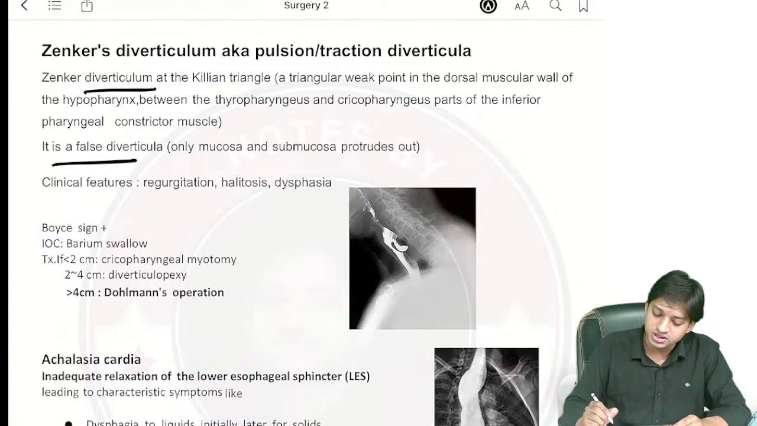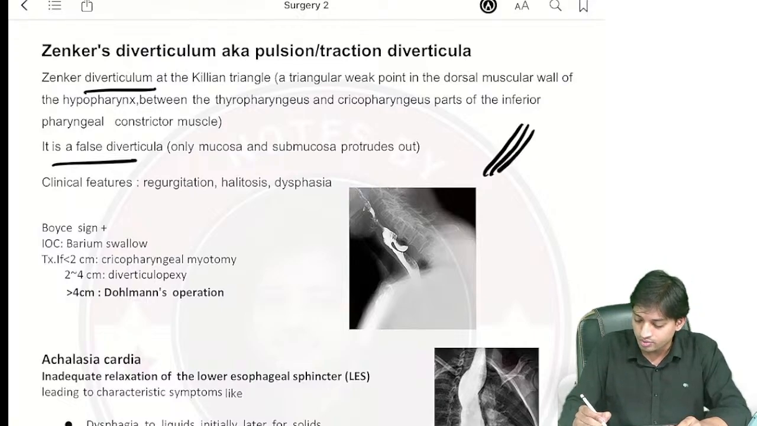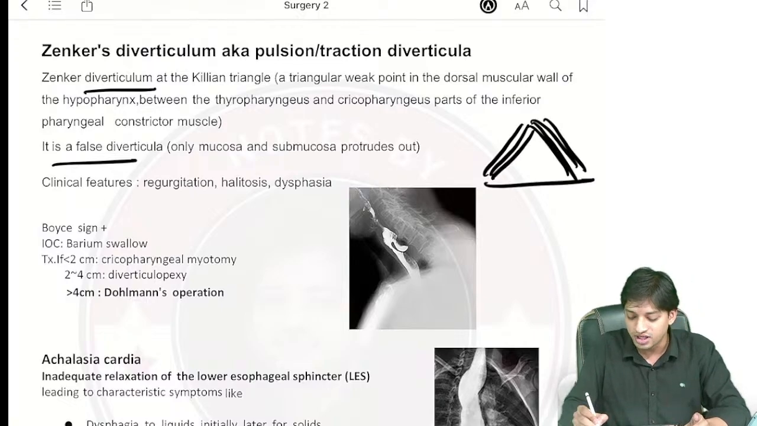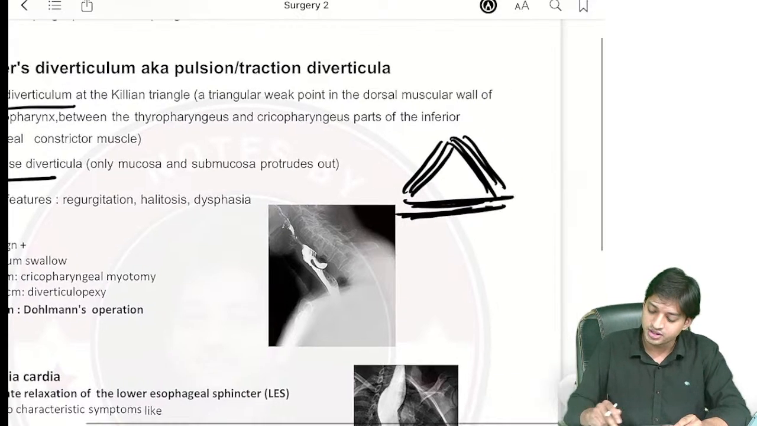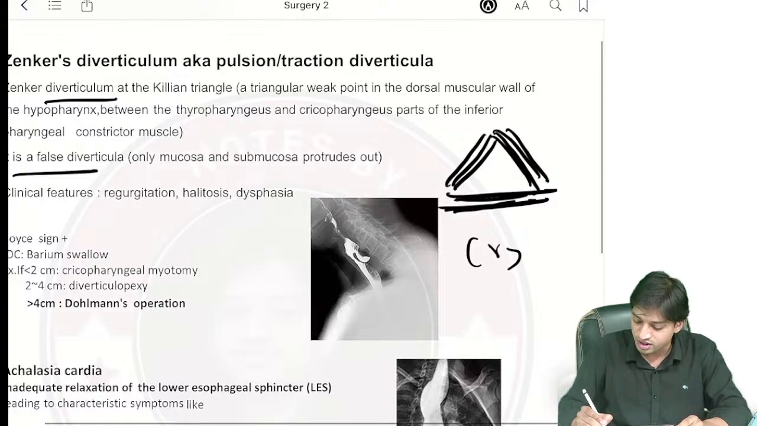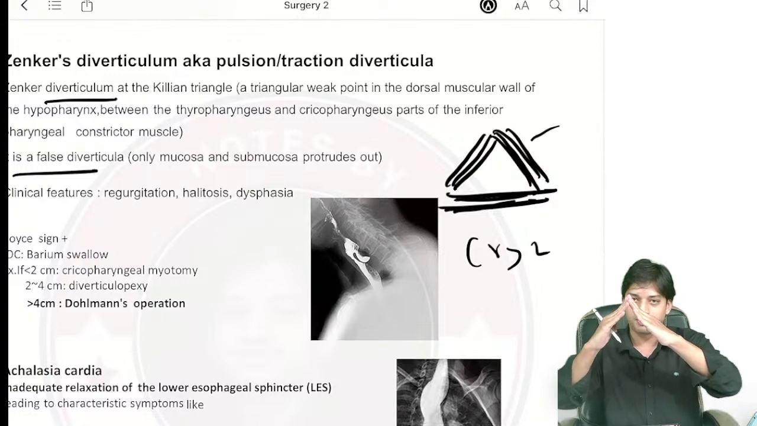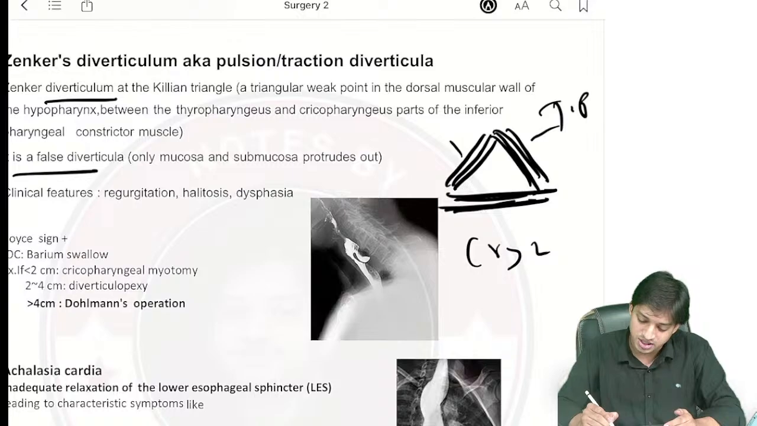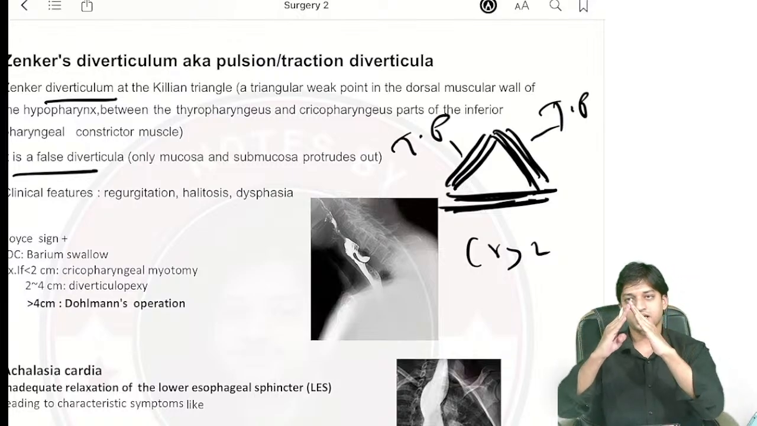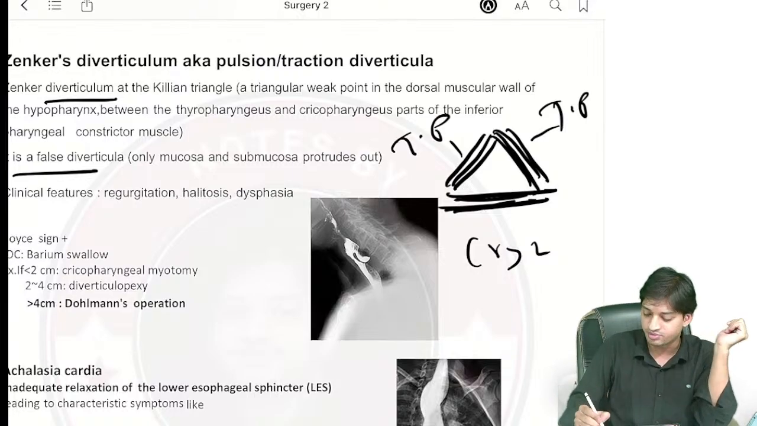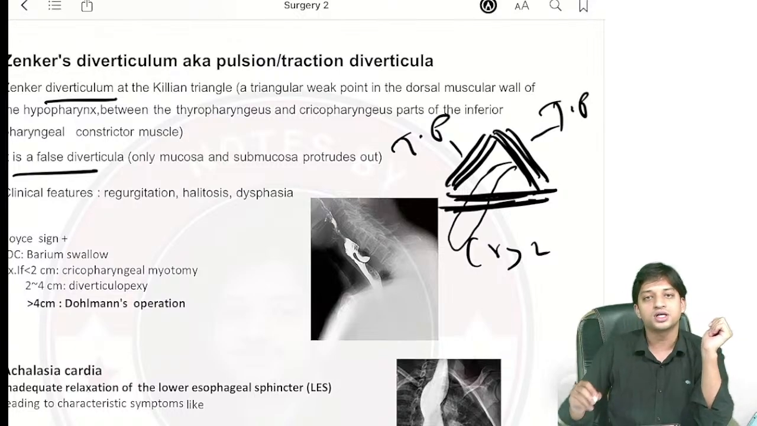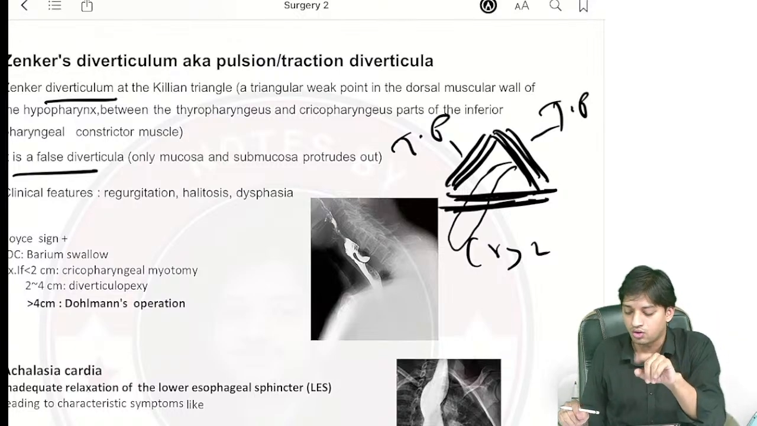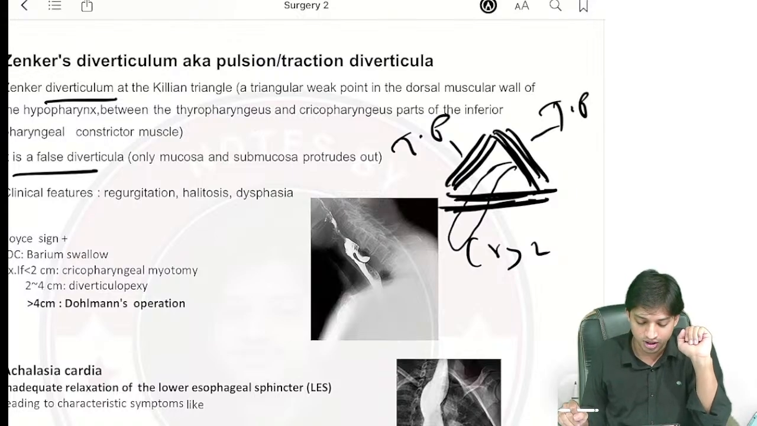Now, what you will see in Zenker's diverticulum, you know, we have the Killian's dehiscence, the weakest area. And Killian's dehiscence is a triangular area. How is it made? At the base you have the cricopharyngeus, and then the triangular part you have the thyropharyngeus muscles. Thyropharyngeus muscles make the arms, and the base of the triangle is made by the cricopharyngeus. They make a weak muscular area, and from this area there is protrusion of the diverticulum called Zenker's diverticulum.